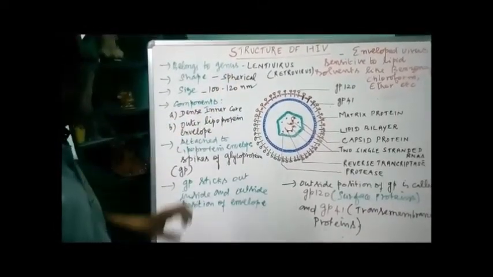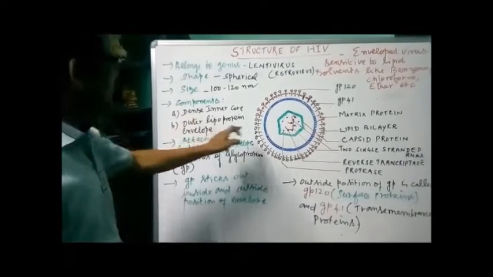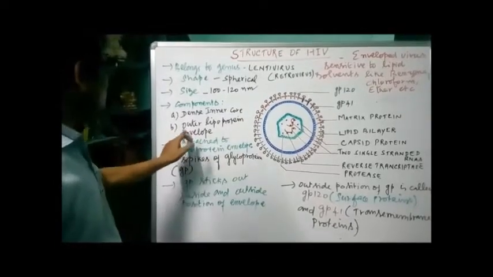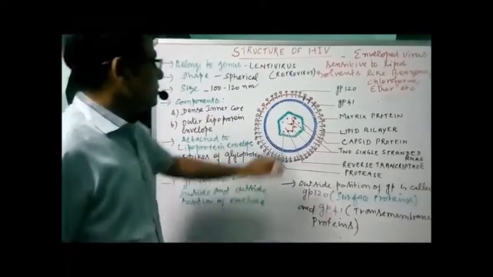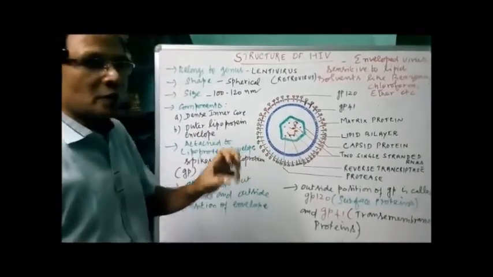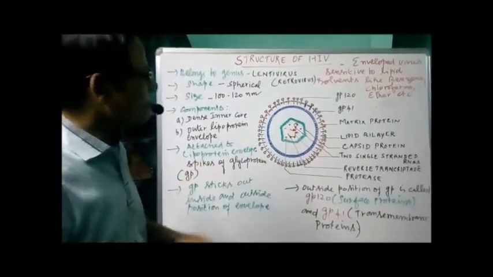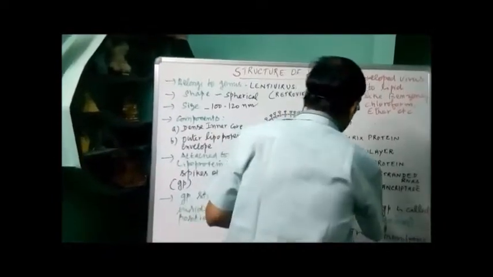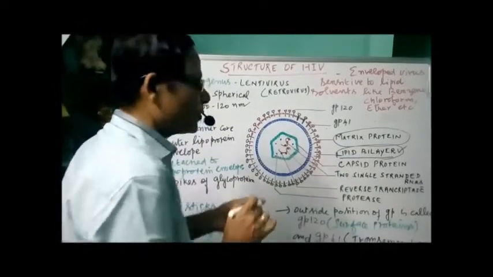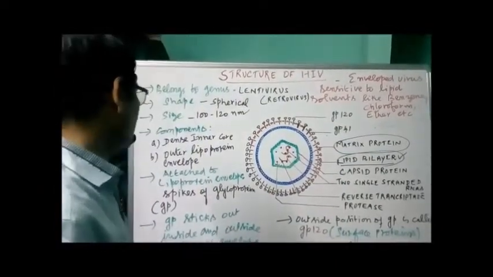Now if you take the components, it has a dense inner core. This is the dense inner core, and the outer lipoprotein envelope. So this is the envelope, there is a red one and the blue one, both together called the lipoprotein envelope, formed of a lipid bilayer. This is the lipid bilayer, and also we have the protein. That's why it's called lipoprotein envelope, formed of both proteins and lipids.